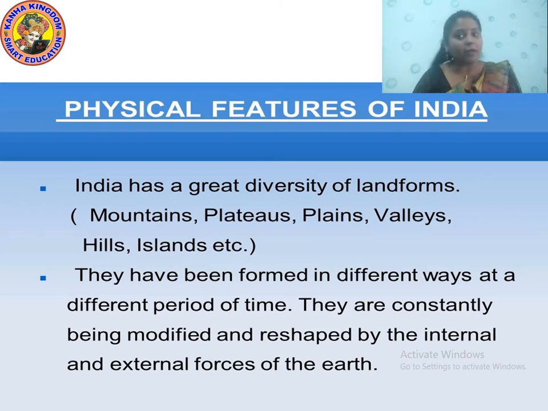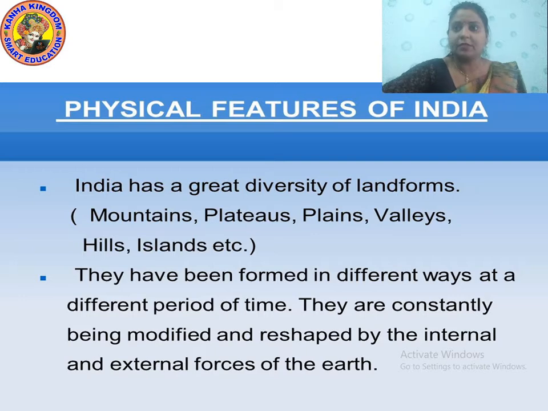If a tsunami came, the land got covered with water and disappeared. If an earthquake came over there, what happened? The land got divided into two parts or got damaged. So these are the changes which occur due to the earth. These all make changes in the diversity of the various landforms.